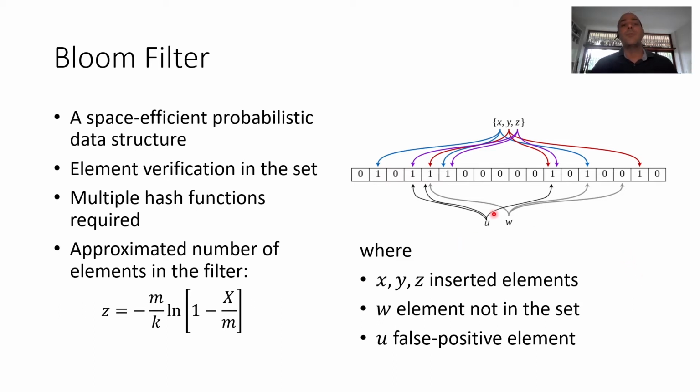Unfortunately, it can also happen that there is some collision, and for an element such as u, we think that it is in the set, even if it has not been inserted. Another useful characteristic of the Bloom filter is that from the number of 1s, we can also estimate the number of elements that have been inserted in the set.